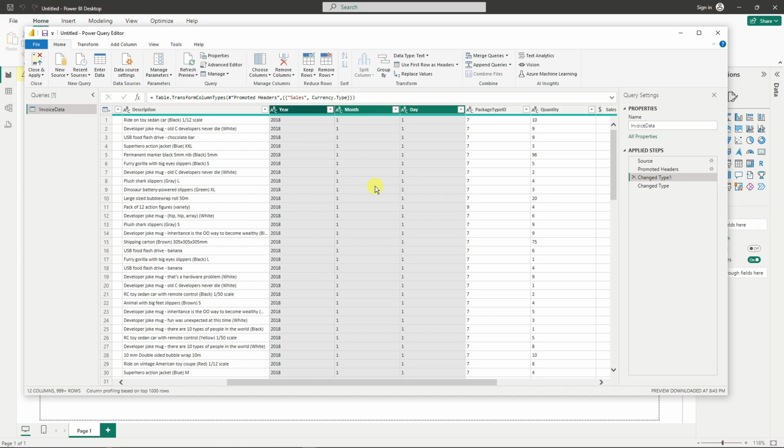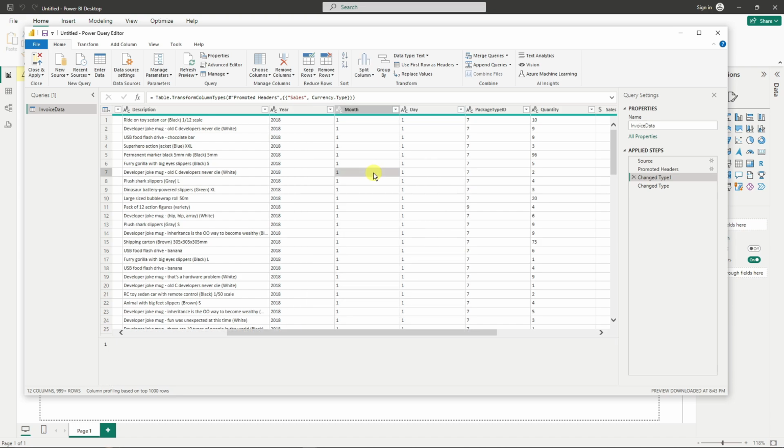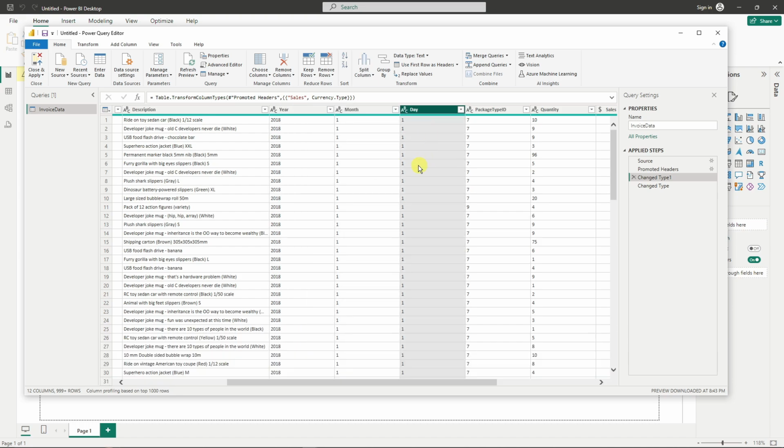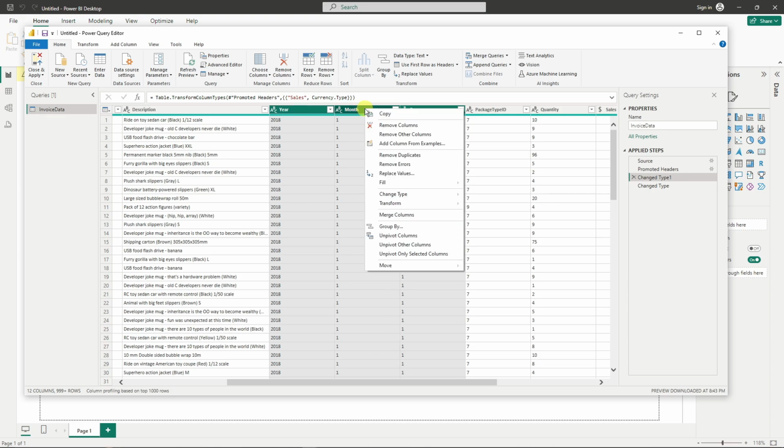Don't forget to hold the Control button on your keyboard to click multiple choices. For my end, I'm going to choose day, month, and year. Once everything is selected, right click, and then you're going to see here Merge Columns.